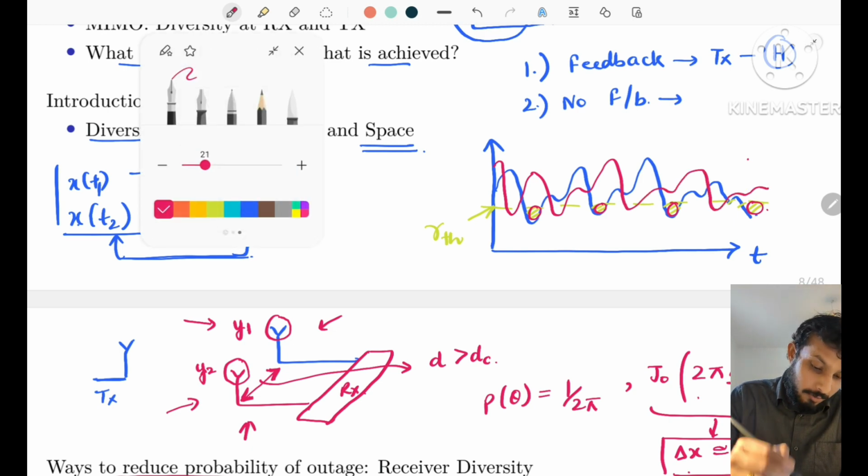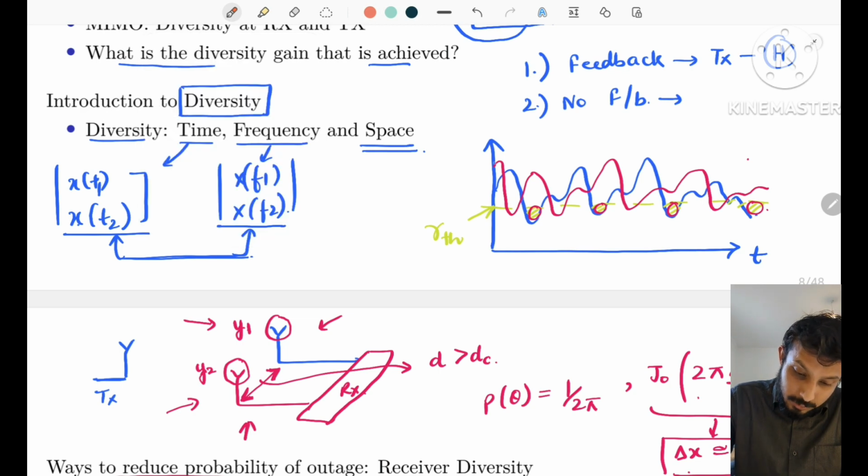And the idea of diversity is to select the signal that is higher, or only select the signal from the antenna that has higher gain.